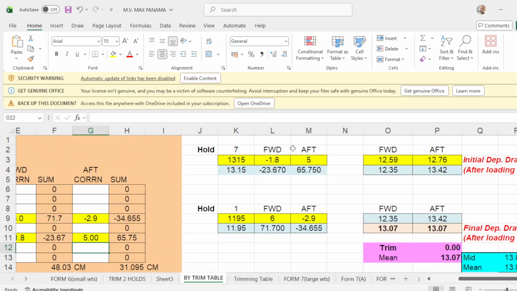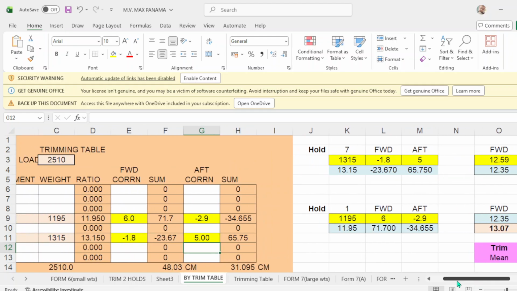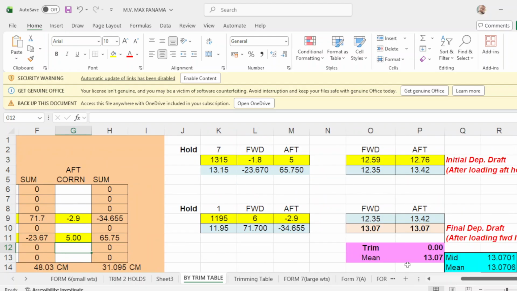you want to load first in number 7 so that we will have a trim. So first, take note that in hole number 1, the weight is 11.95, forward correction is 6, and up correction is negative 2.9. In hole number 7, the weight is 13.15, forward correction is negative 1.8, and up correction is 5. So, first we want to load in number 7 so that we will have a good trim.